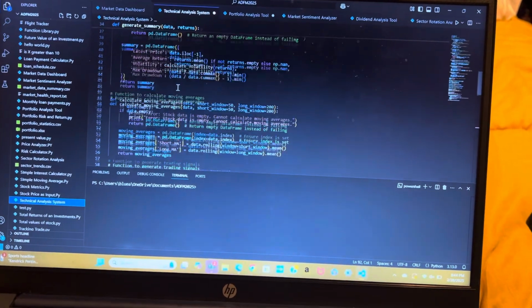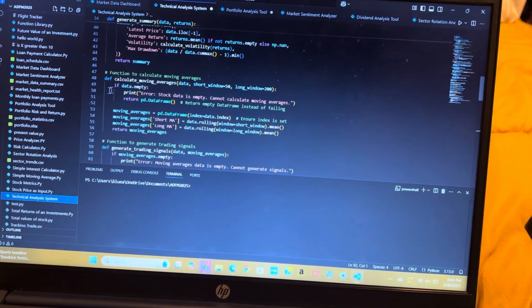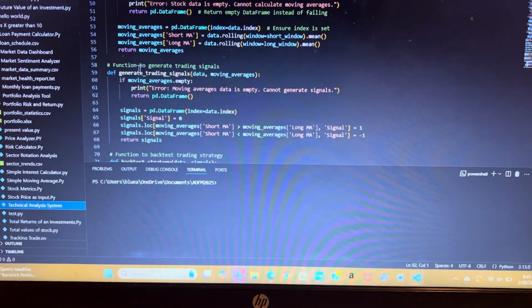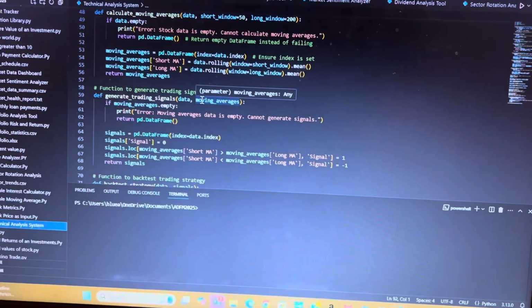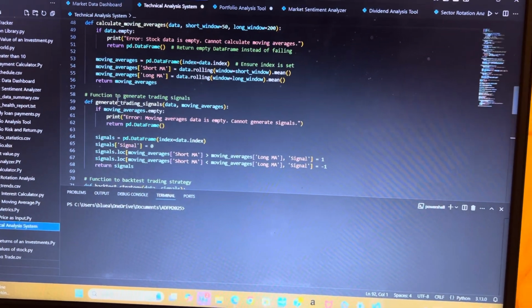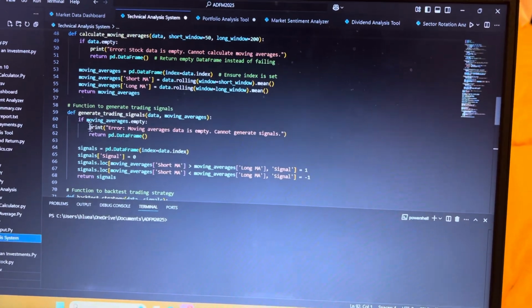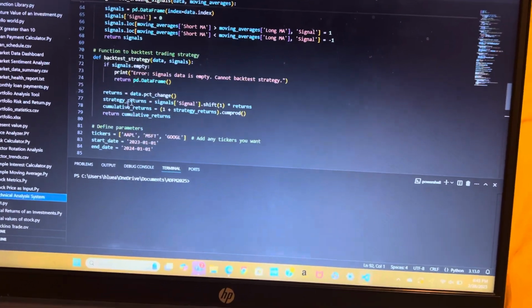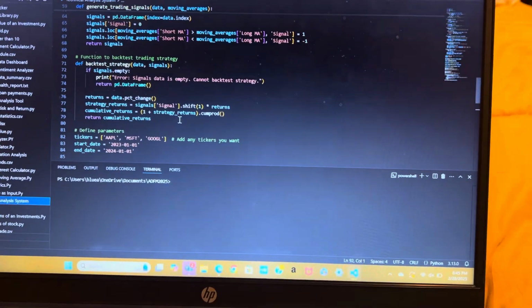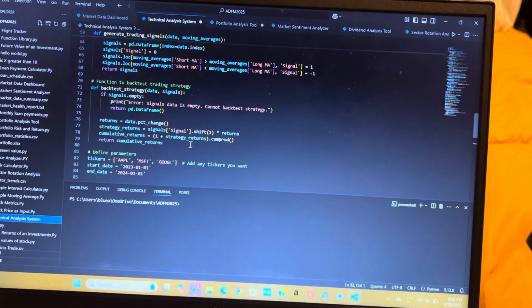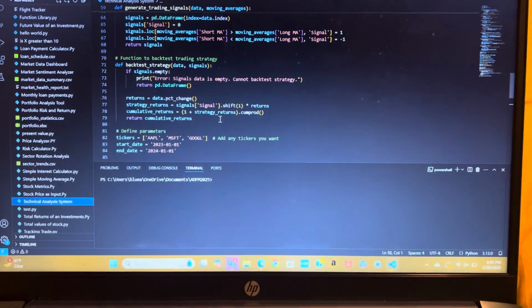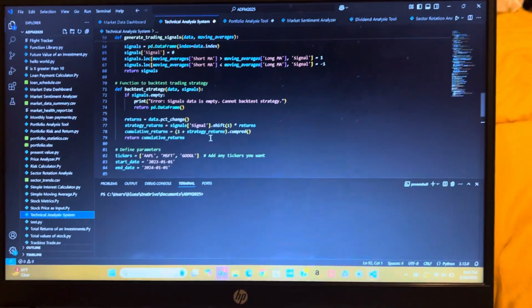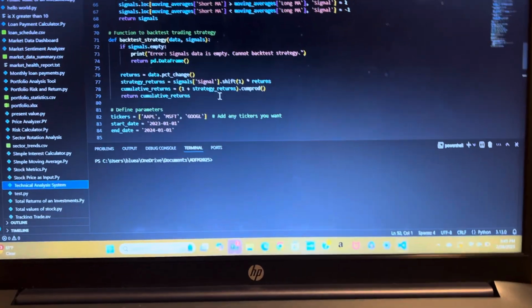Then we're going to calculate the moving averages. That's all this code right here. Then we have a function to generate trade signals, and these trade signals are based off of the moving averages found above. Then we have this backtest trading strategy, which simulates how trading strategies would have performed historically. I believe that's what they compare to when it comes to the buy-sell decision.